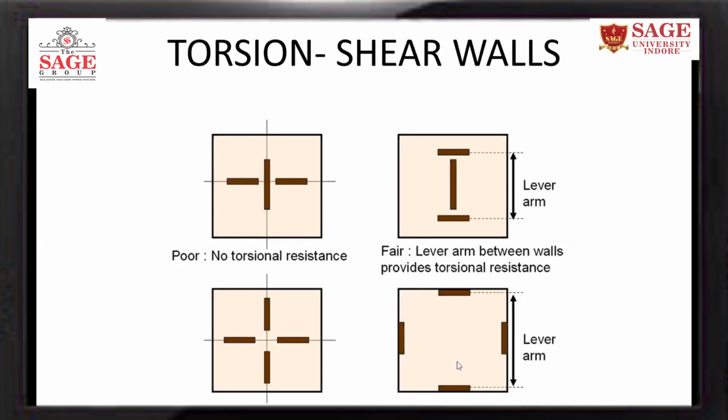This has the excellent torsional resistance. So when you are planning a building, the behavior of this building will be better compared to a building with position of shear wall at the center.